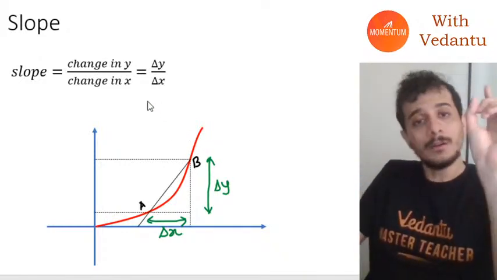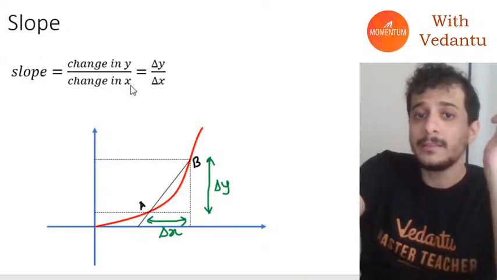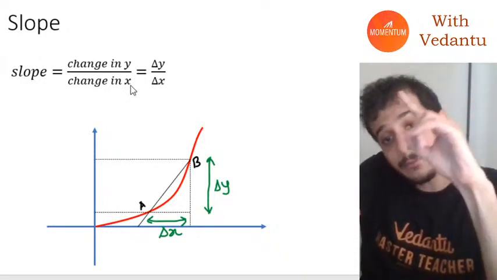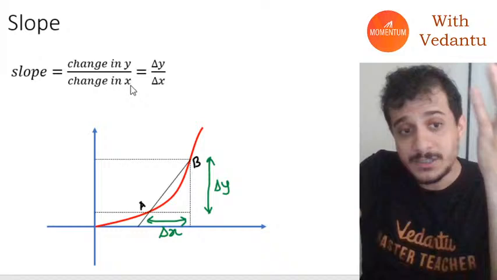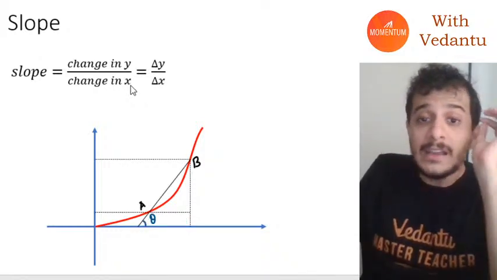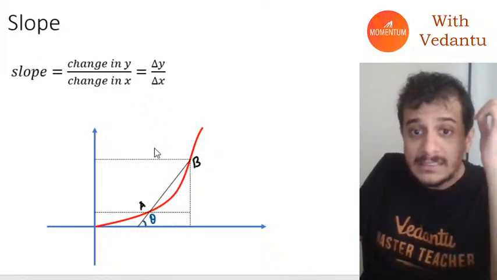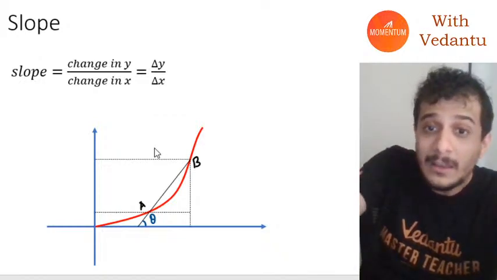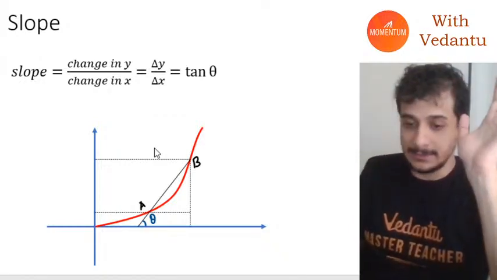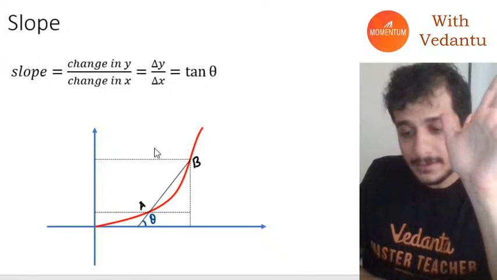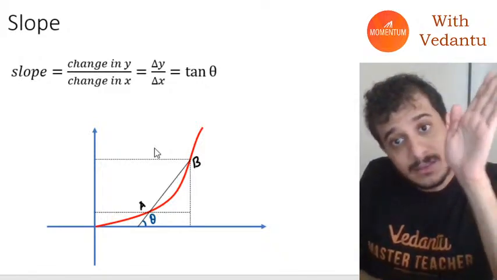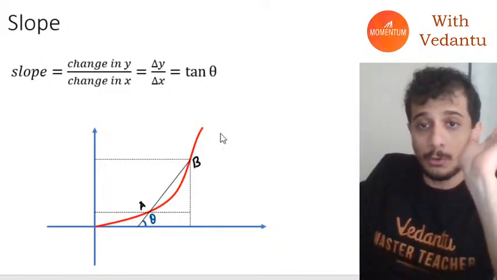Okay, guys. So this is slope, which is dy by dx, or delta y by delta x. Change in y divided by change in x. Okay, and if you know this angle theta, then change in y by change in x can also be written as tan theta. That is what we call slope of this line.